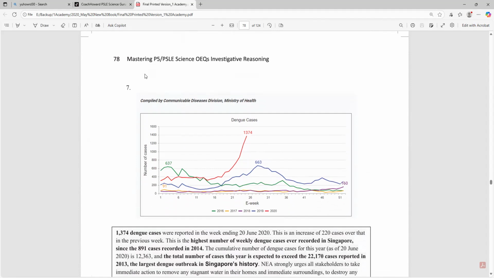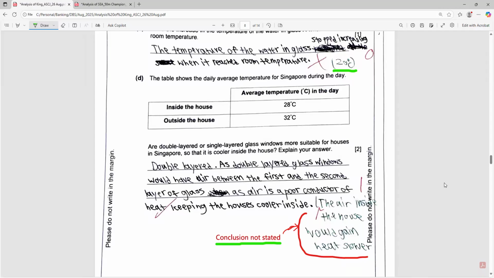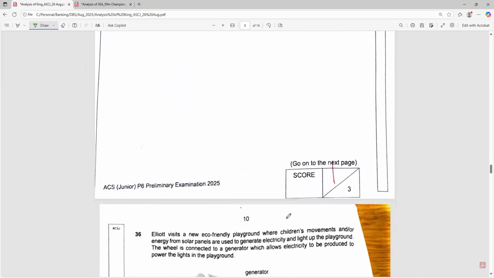Okay, let's continue our data analysis of the questions that are being tested in this year's prelim. So as I mentioned, this student did not state his conclusion that the air in the house would gain heat slower. Let's continue the next question.